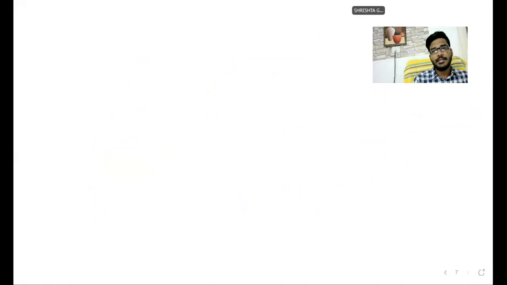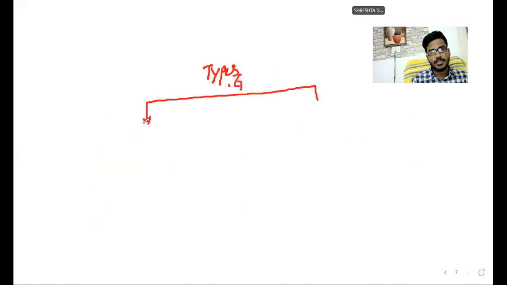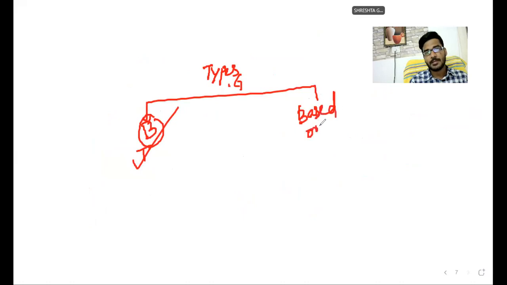So, everyone is clear up to that? Generally, what are the types of guarantee, sir? Types of guarantees based on transaction are completed. Now, based on person.